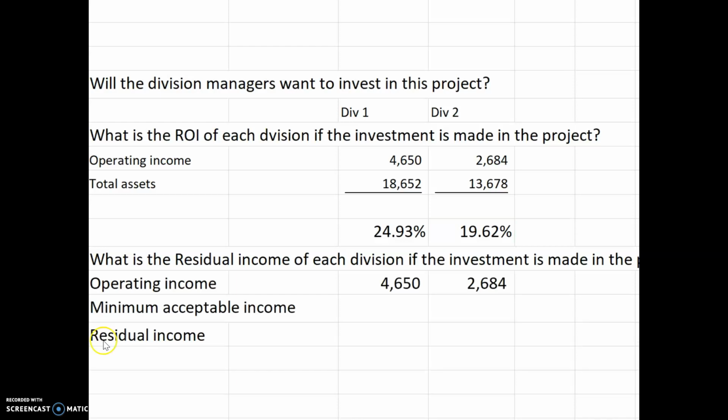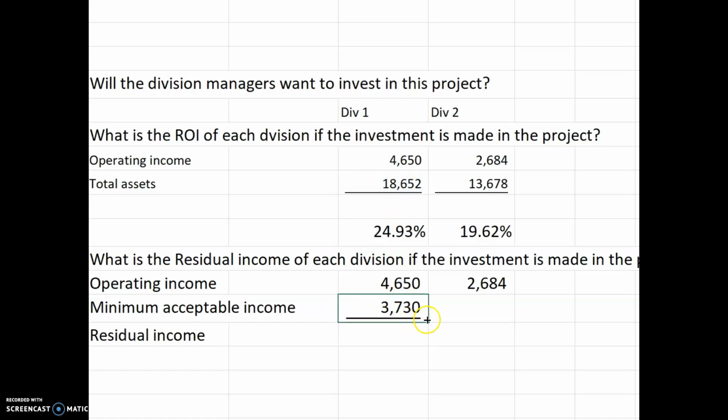Under residual income, we take the operating income and we'll subtract the minimum acceptable income. And so the minimum acceptable income is that target rate of 20% times the investment in assets.